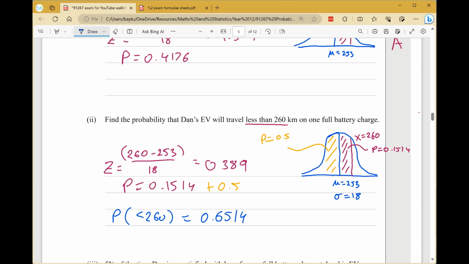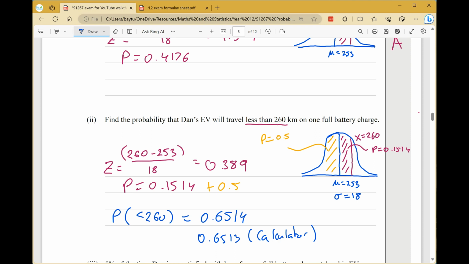So if we go to stat, then distribution, then normal, then NCD. We'll make our lower 0 and our upper 260. So this is going to work out the probability that the range is between 0 and 260, so less than 260. Standard deviation and mean are unchanged, and you get 0.6513 if you do it on the calculator. So either of those would be accepted.